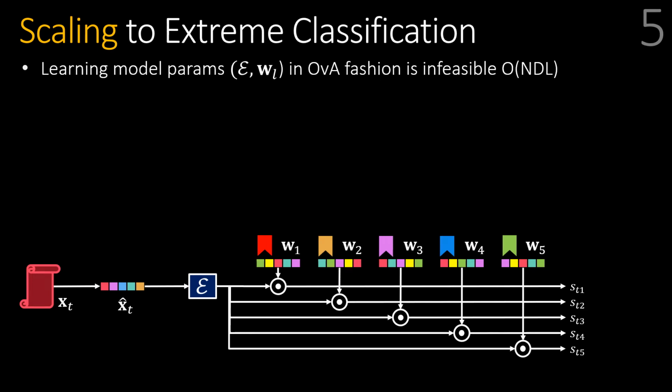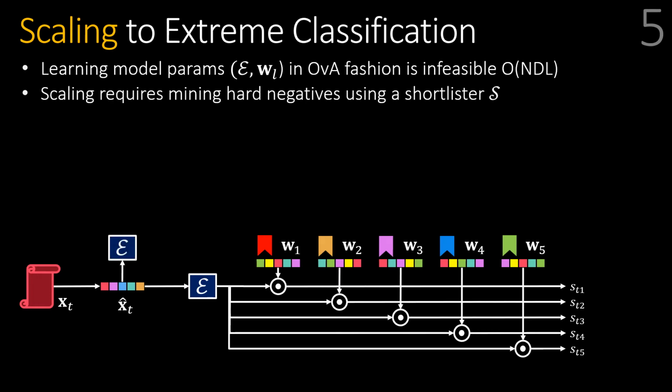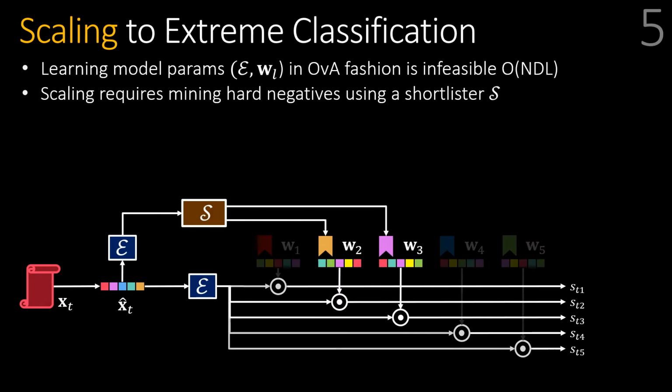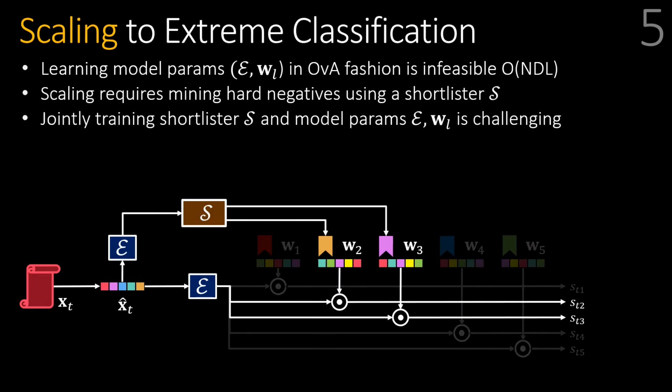So to address this and scale to millions of labels, most methods use the deep XML framework. In the deep XML framework, extreme classification methods use a shortlister S to first shortlist order log n labels and compute the relevance on only those shortlisted labels. Here, jointly learning a shortlister and classifier is a challenging task.